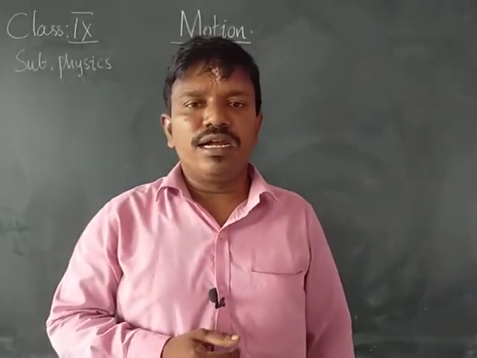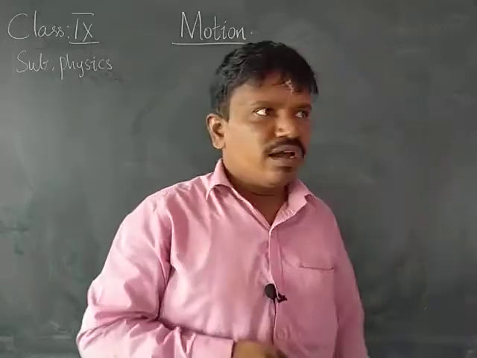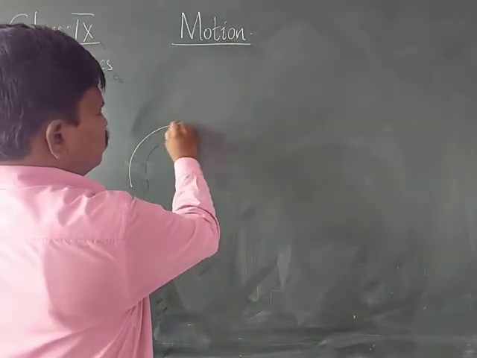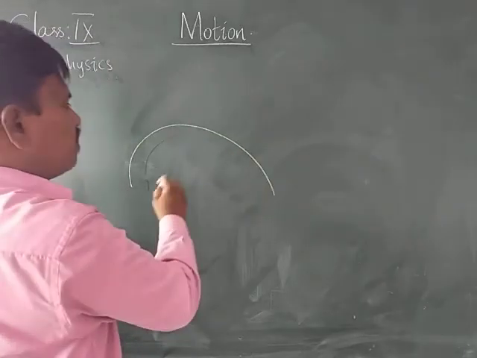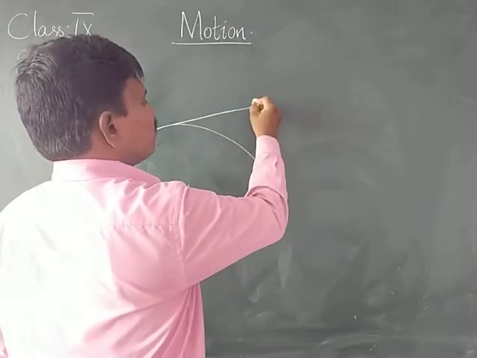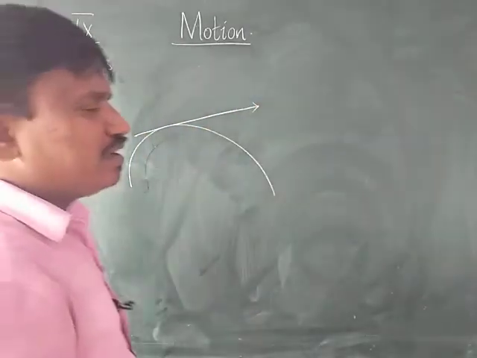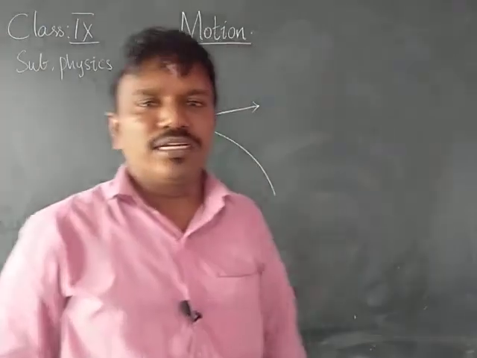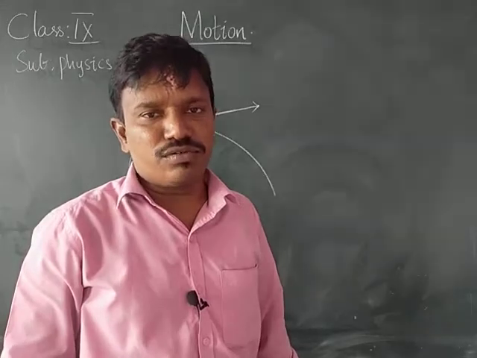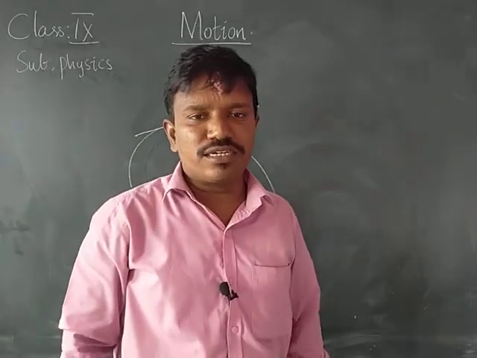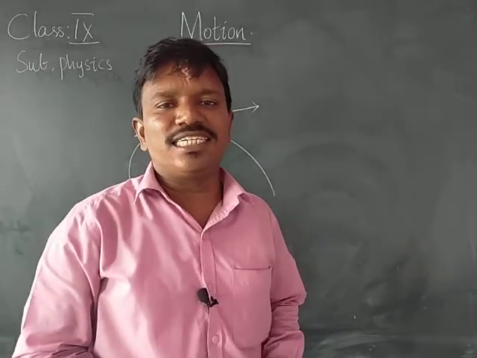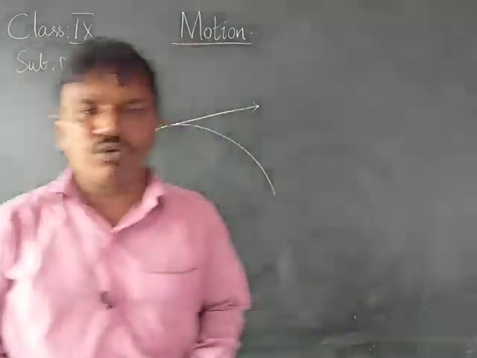In the same way, for the velocity of an object, if an object is moving in a curved path, then the tangent that is drawn gives the direction of the body, that means the direction of the velocity of the object. Next, related to yesterday's topics, speed and velocity, we will solve a few questions.